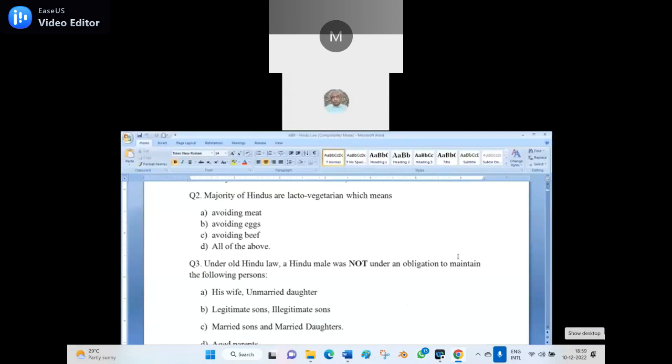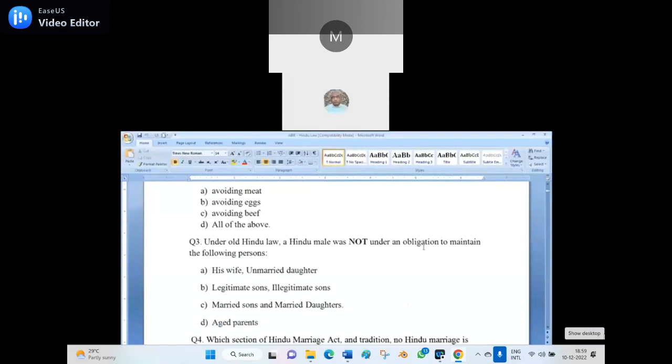Of course, mutton is different. Goat meat is mutton, and the cow or bull is beef. I have posted in the WhatsApp group one time the different types of flesh of different animals and birds.